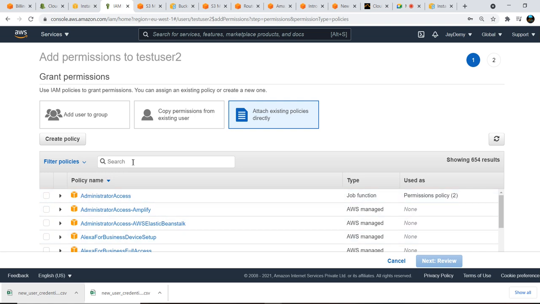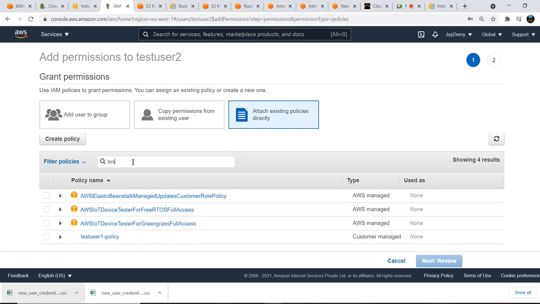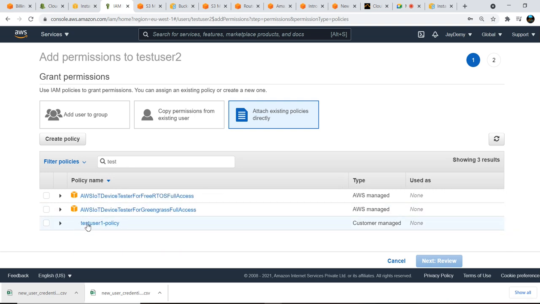Okay, you don't have any policies. That means let us see test. Yeah, you can see here test user 1 policy I have already. So this is managed by me. I think this is managed by customer. So this is the one policy. This is the customer managed policy.